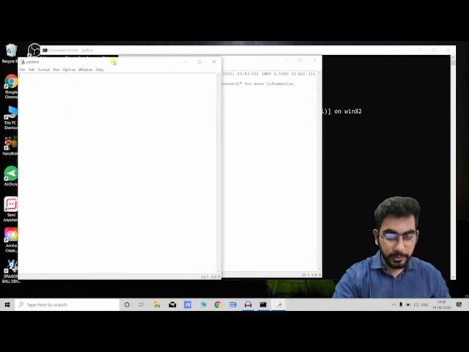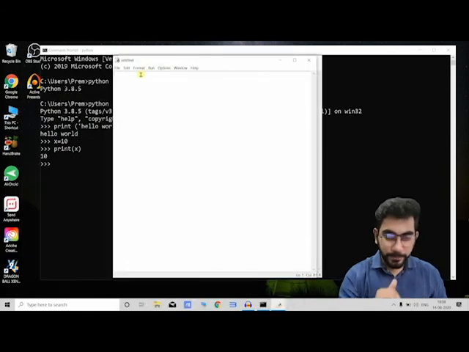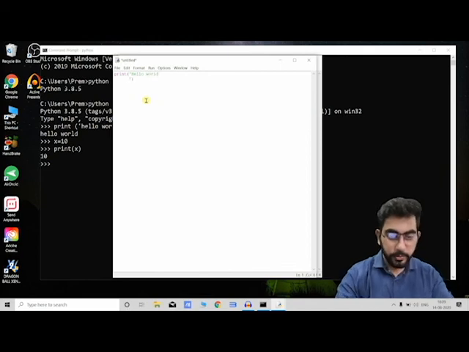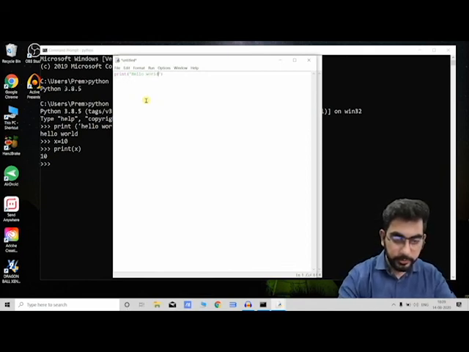It will open a dialog box where we can write our code. Let's just write print hello world with single or double quotes, whichever you like, and save it.